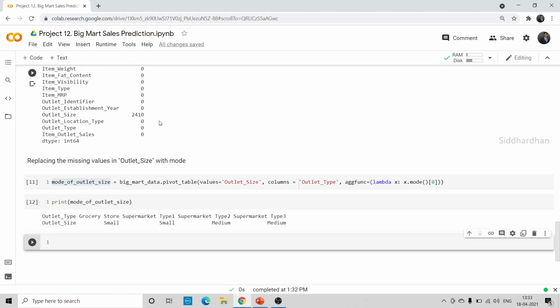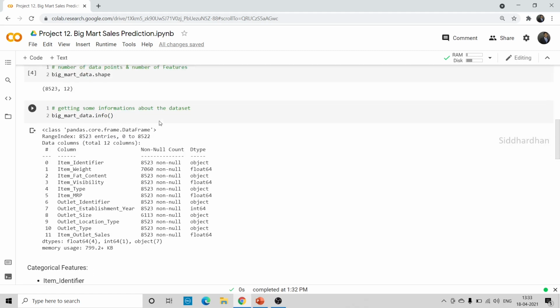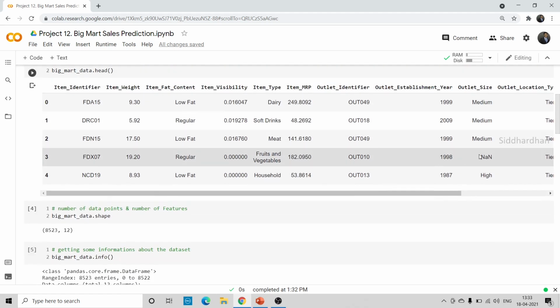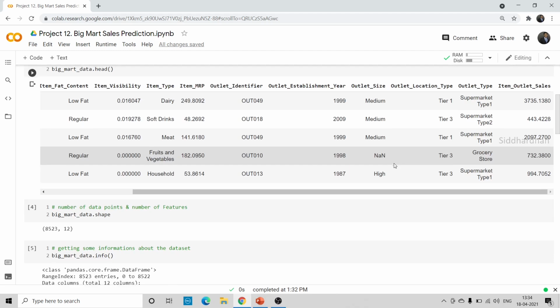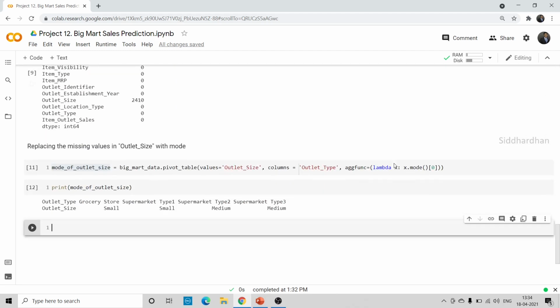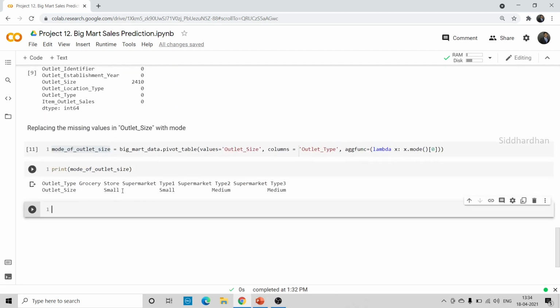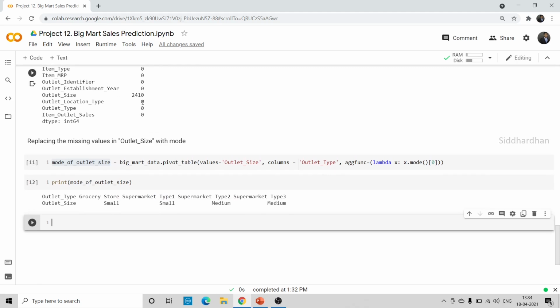So let's say this particular value is missing, right? In this fourth row, FDX07, we have a missing value in outlet size. So what happens is it will see what the outlet type is. It is a grocery store, so it will change it to the mode, which is small. Likewise, it takes all the missing values, compares them with the outlet type, and replaces the outlet size depending on this outlet type. So that is what we are doing.